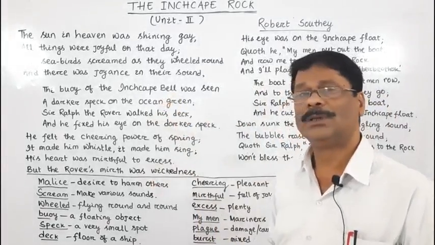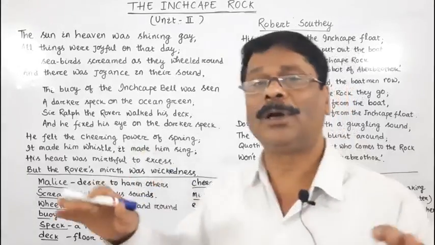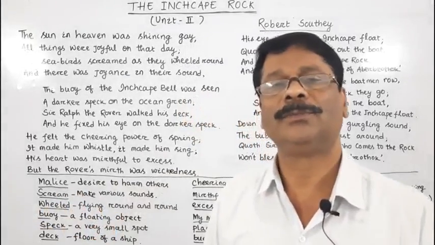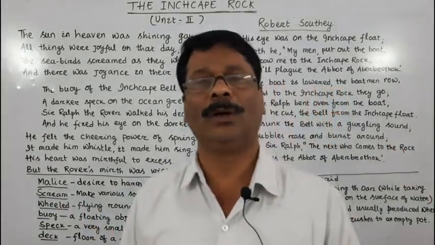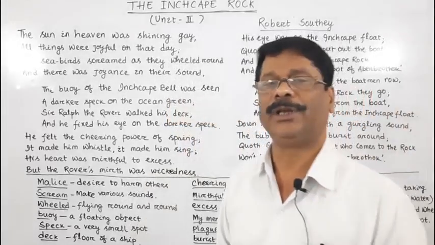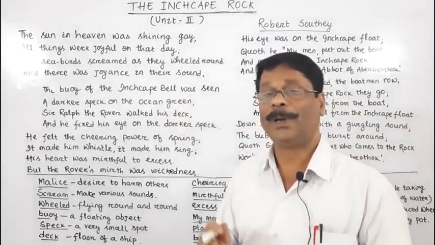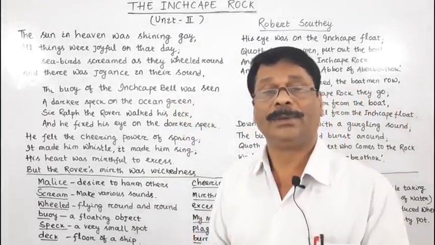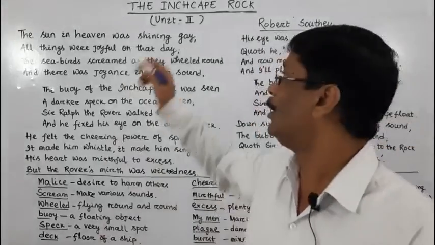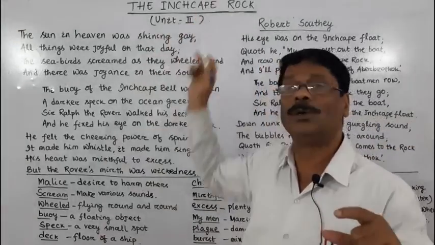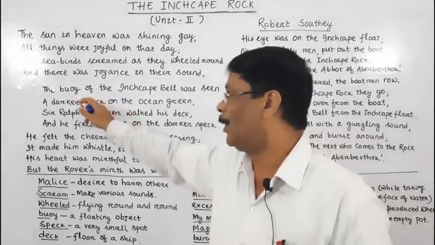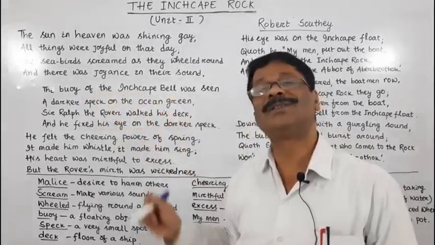Only the Inchcape Rock was totally covered by sea water when the sea was rough or when there was a storm in the sea. But when the weather was fine, a few inches of the rock were visible. The buoy of the Inchcape Bell was seen.